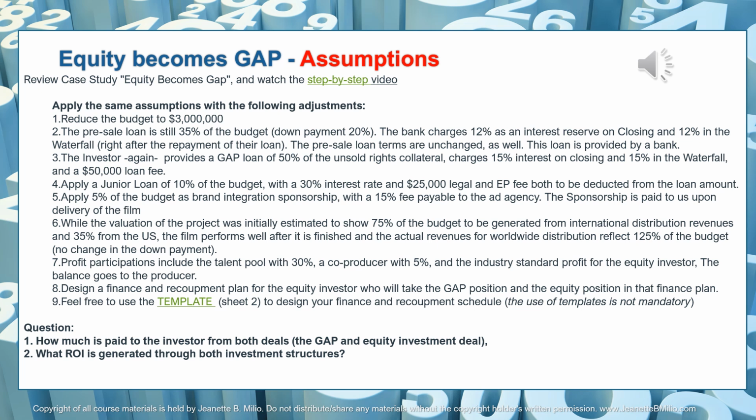The profit participations are the same as you had in the Equity Becomes Gap case study. 30% goes to the talent pool. A co-producer gets 5% of the profits, and then the industry standard profit split for the equity investor applies. And then the balance goes to the producer, which is you in this case.